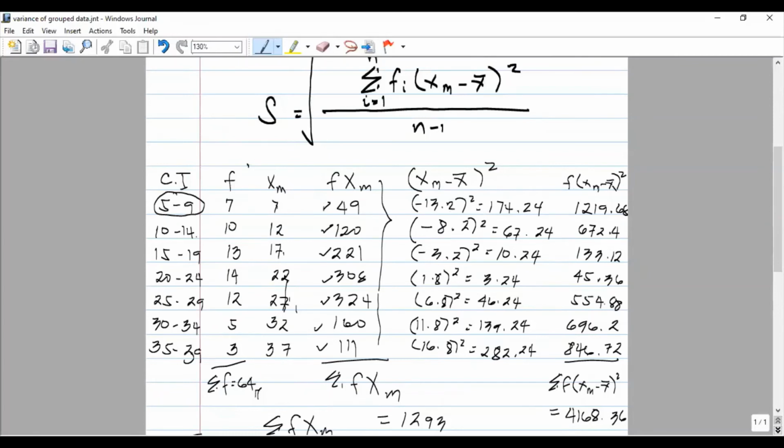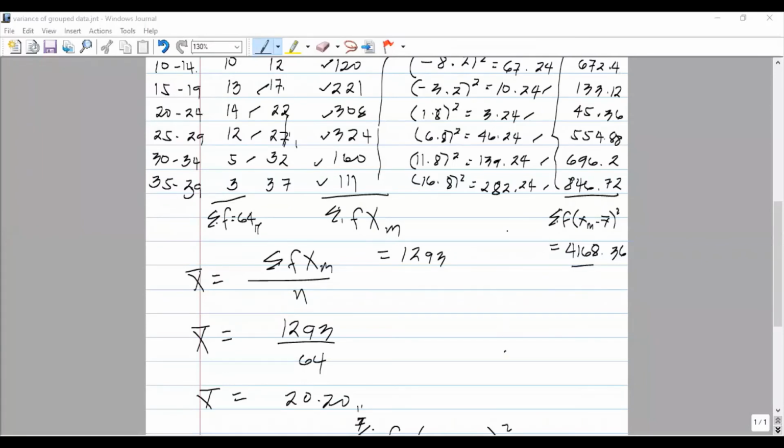So 7 times 174.24 is 1,219.68. 10 times 67.24 is 672.4. 13 times 10.24 is 133.12. 14 times 3.24 is 45.36. 12 times 46.24 is 554.88. 5 times 139.24 is 696.2.